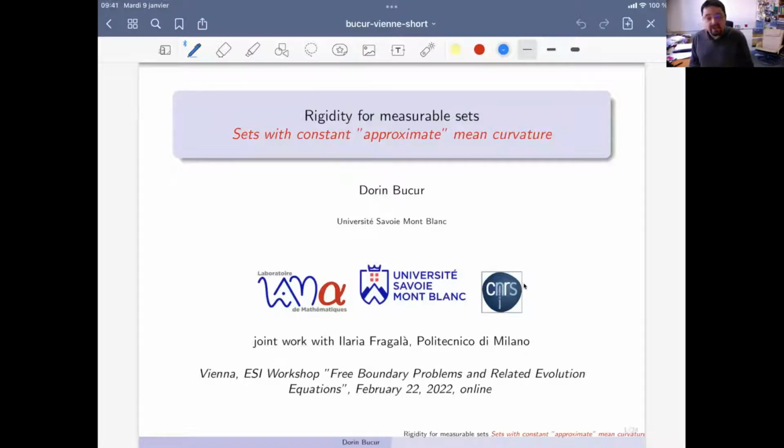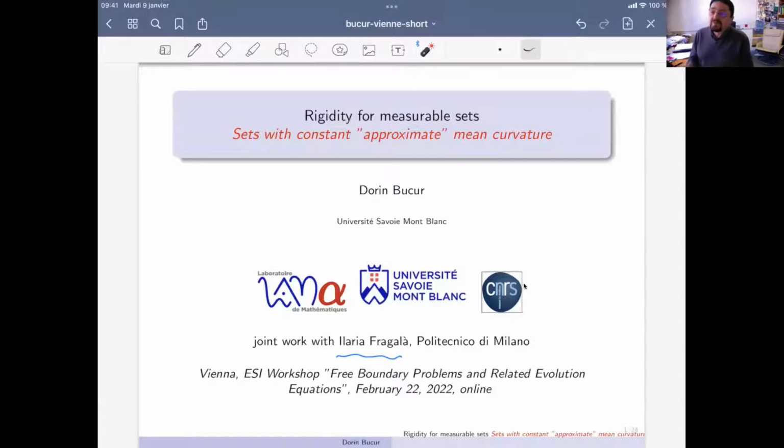So I will speak about some recent work with Ilaria Fragala from Polytechnic of Milano on rigidity for measurable sets, or alternatively, I could have named this talk sets with constant approximate mean curvature, or if you want, a sort of weak form of Alexandrov theorem. So let's see what it is about.